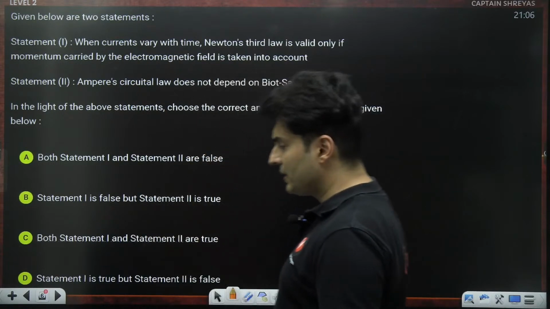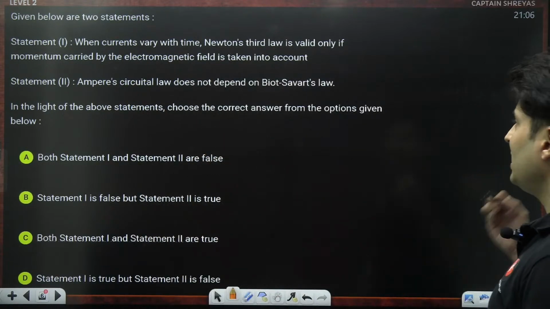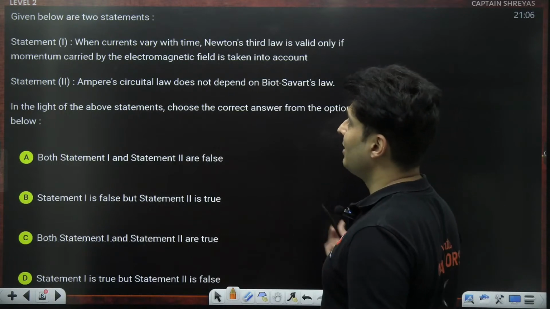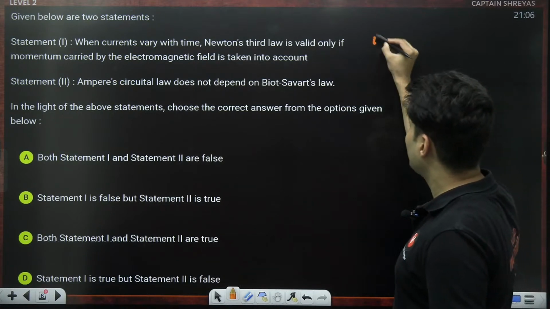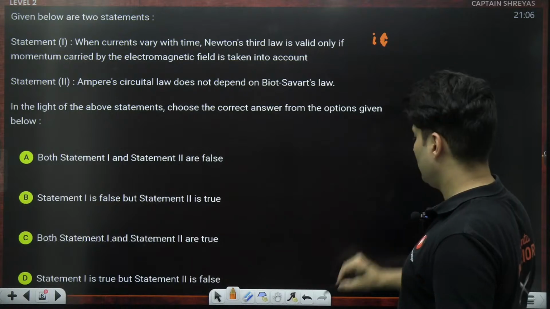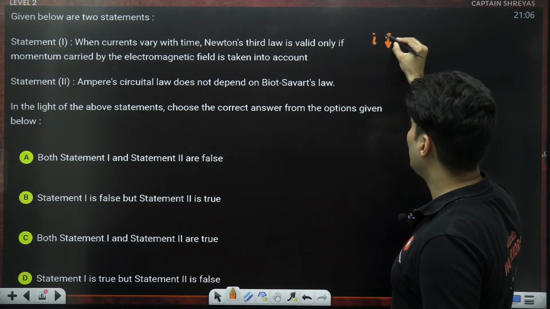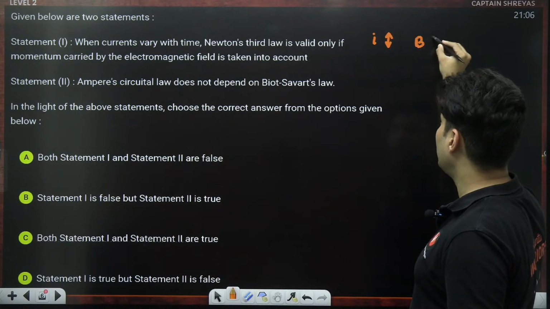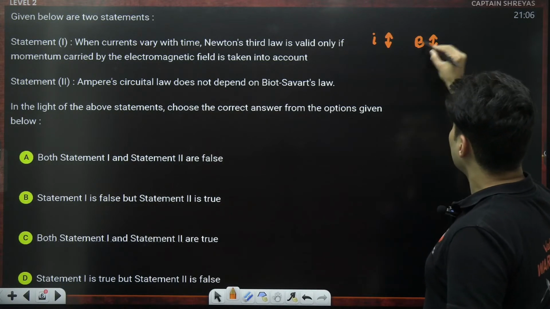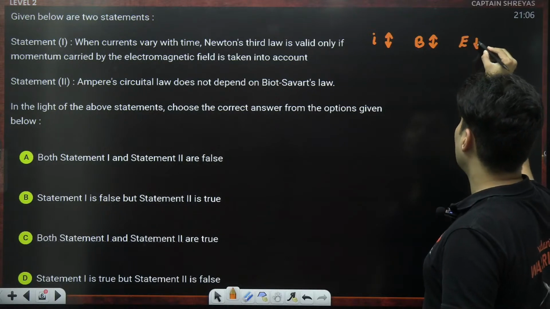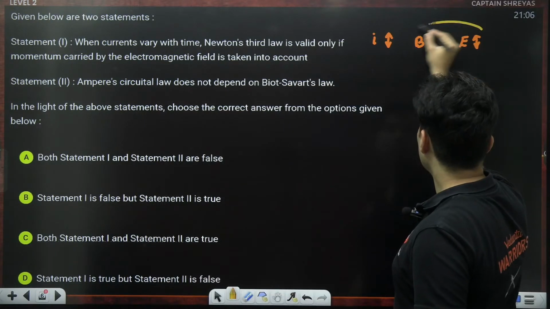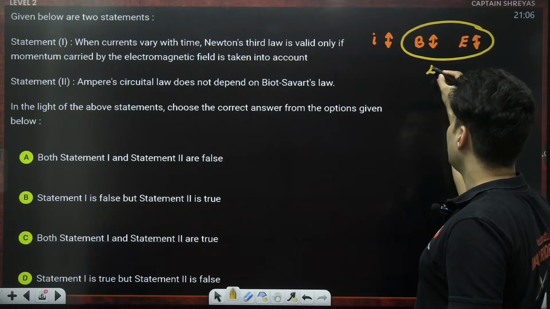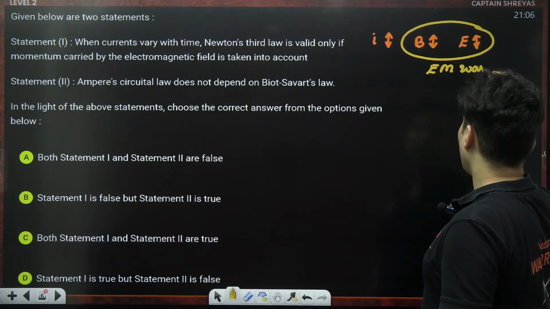What do you think is the correct answer? When currents change with time, Newton's third law is valid if momentum carried by the electromagnetic field is taken into account. When current changes, either decreasing or increasing, the magnetic field around it will increase or decrease. That will create an induced electric field around it that can change. So as a whole, because the magnetic field is changing and the electric field is changing, it will create an electromagnetic wave.